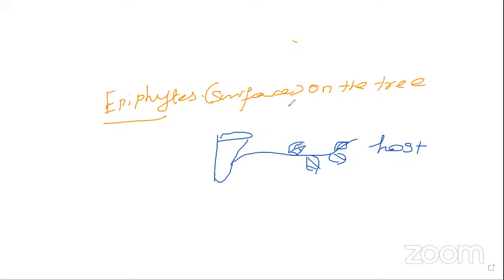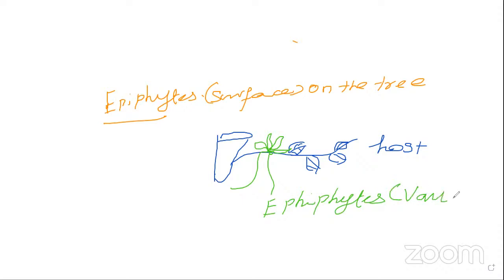Above the tree there is another plant, and they grow like this. This is another plant that is called an epiphyte. Which one is a good example? Vanda is a good example of epiphytes.